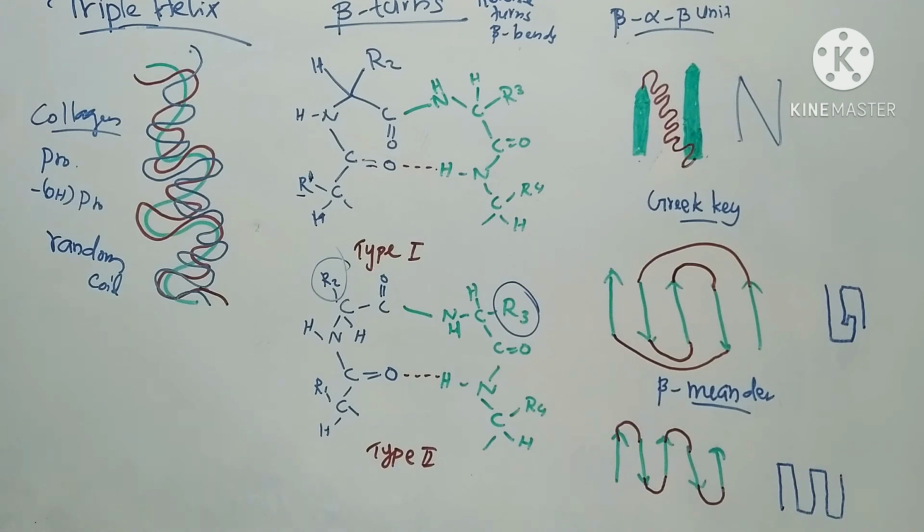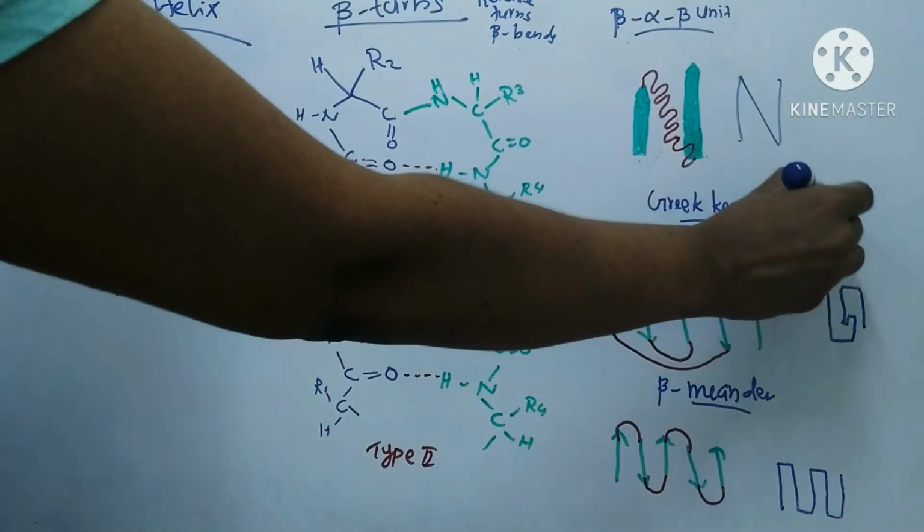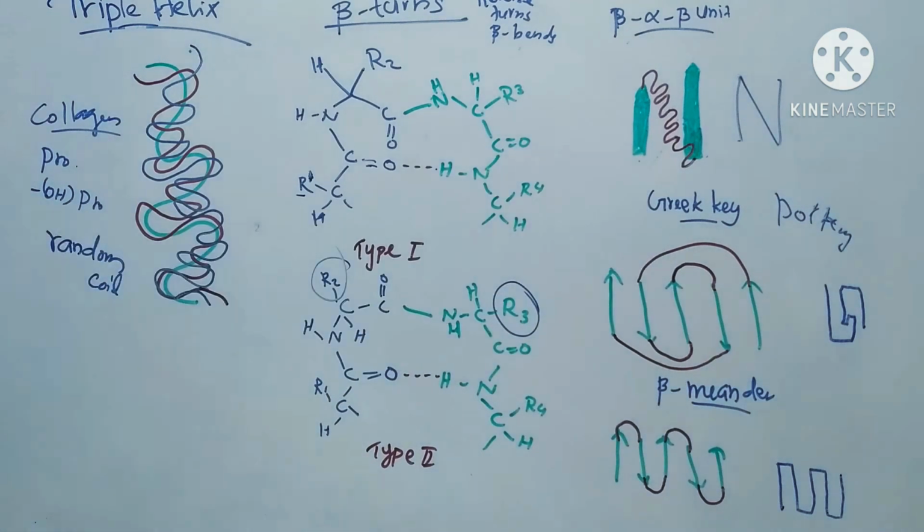Next one is Greek key. Greek key is a conformation that takes its name from a design often found on classical Greek pottery. That's why its name is Greek key.